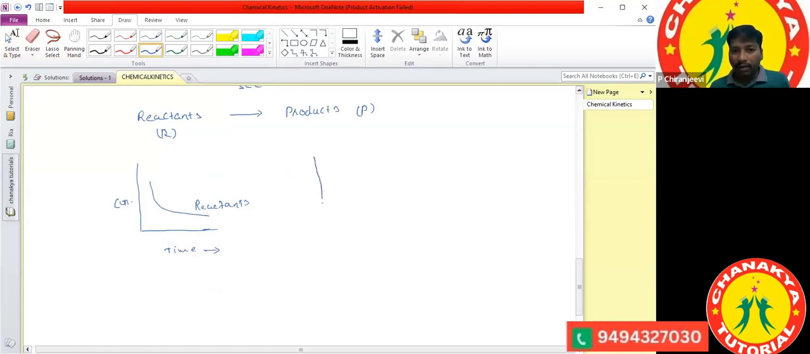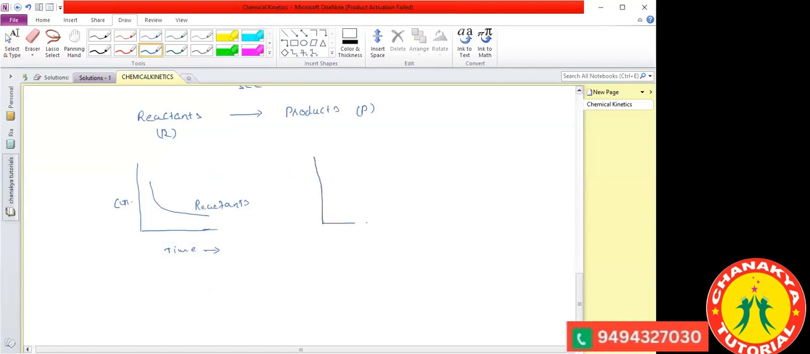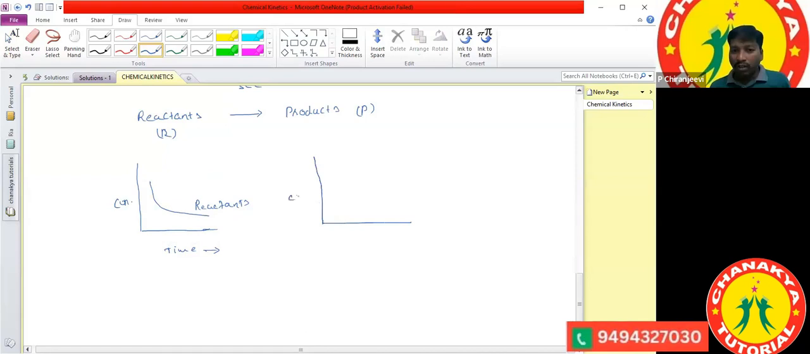Let us see. Increases. Now, concentration I'm taking on the y-axis and time I'm taking on the x-axis. If the time increases, the product concentration is also going to increase. So it's called the initial concentration.